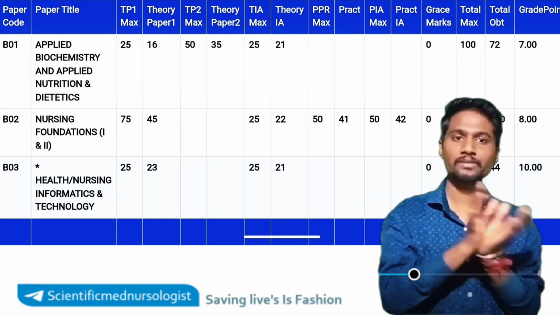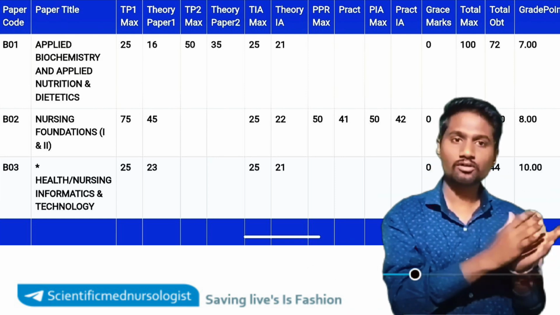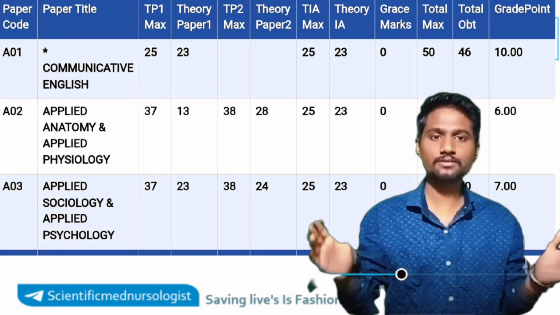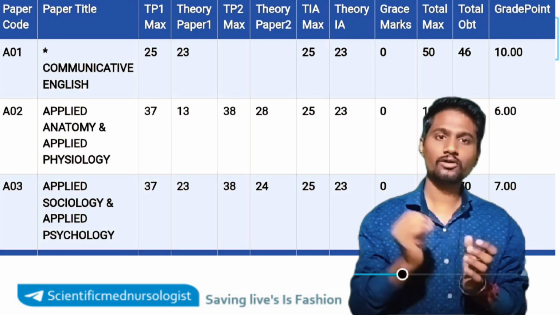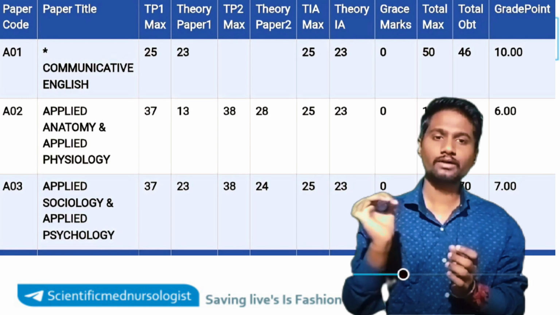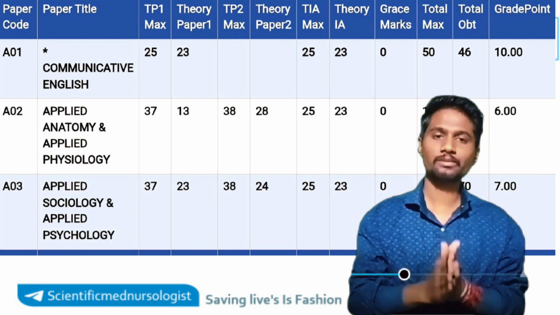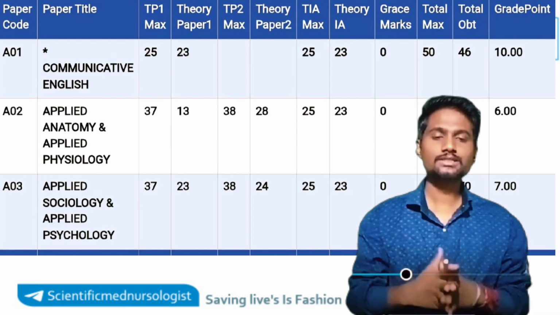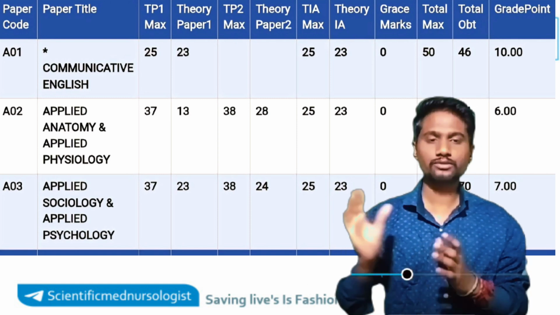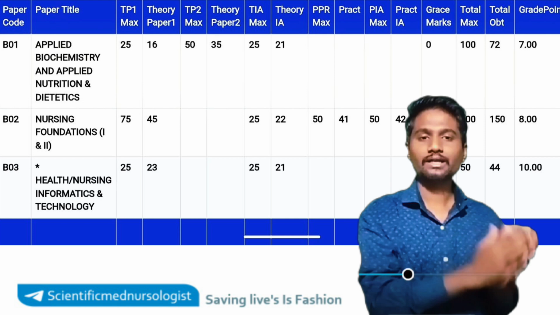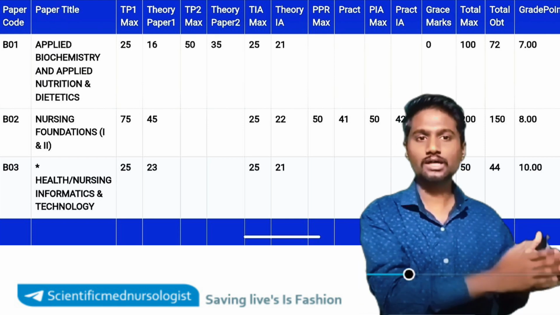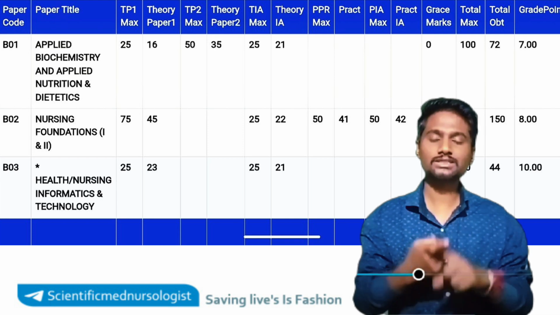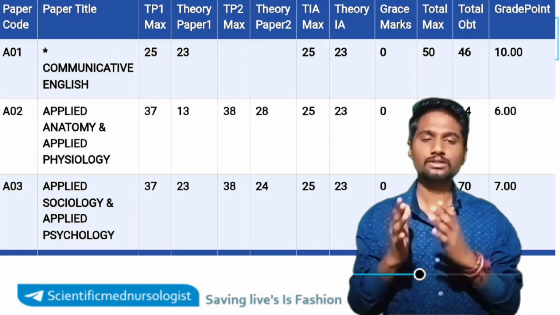So apart from the externals and internals, your college will also add some of the theory internal assessment marks, which will also be added in this mark sheet. The theory assessment marks will be out of 25, so they will give 21, 22. How much you have scored in the internal assessment, which is done by the college, according to that they will give these marks. And practical or Viva marks are given by both the internals and externals. Theory internal assessment marks will be there for all the subjects.